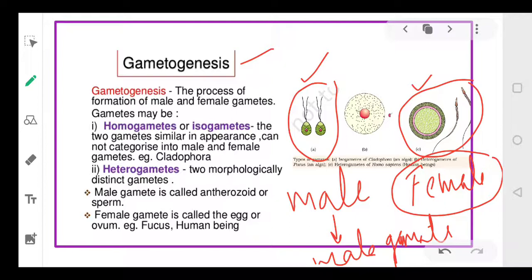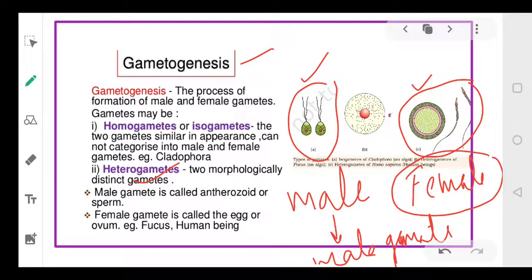So they are referred to as heterogametes, where male and female produce gametes that are structurally different from each other. An organism can produce homogametes if both are the same, and heterogametes also. In case of human beings, the gametes are heterogametes.